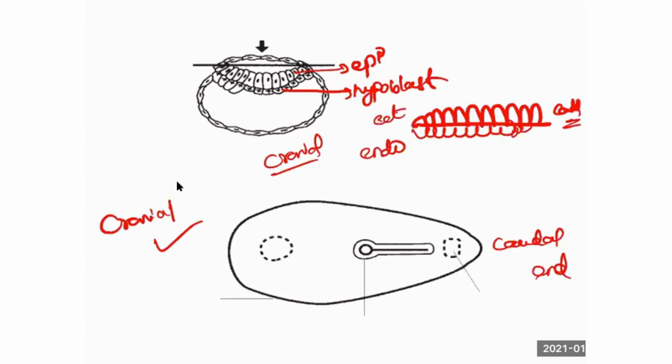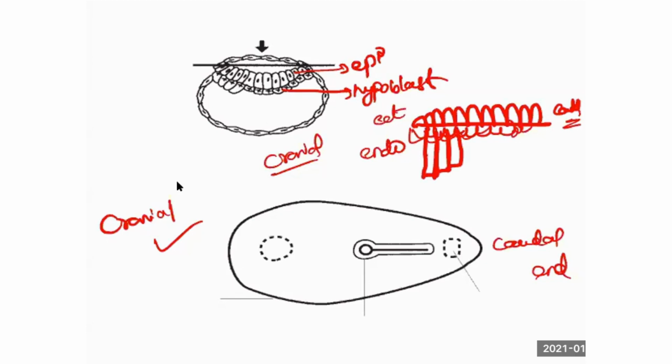So now we should differentiate which is the cranial end and which is the caudal end, because the embryo has cuboidal cells and columnar cells all over. Those columnar cells we call ectoderm. The cuboidal cells are endoderm. You should define which is the cranial end and which is the caudal end of the embryo. Am I right? There should be some point for why you say it is cranial and why it is caudal. So formation of some structures determines the cranial end and caudal end. At one point the endodermal cells, which are cuboidal in nature, will become columnar.